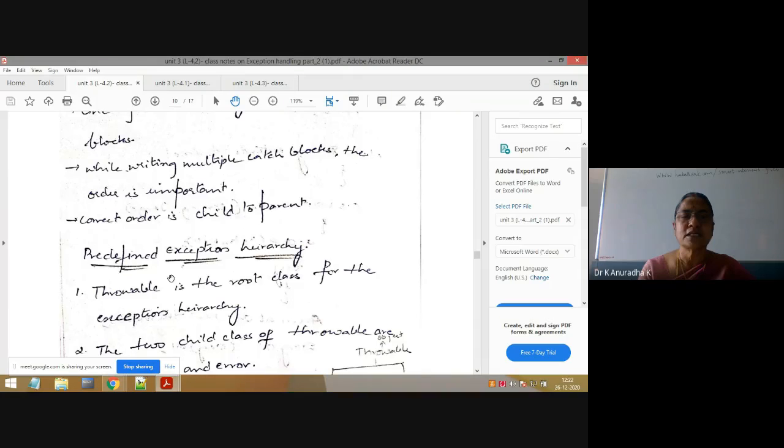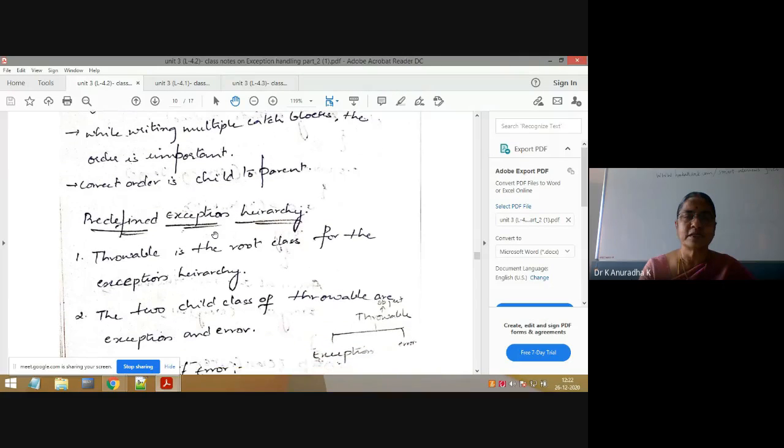If you understand this hierarchy, then only we can understand which order we have to follow while writing multiple catch blocks. And the answer is child to parent. Child means subclass, parent means superclass, means inheritance is important. While writing multiple catch blocks, we should know the inheritance among the exception classes in the exception hierarchy.